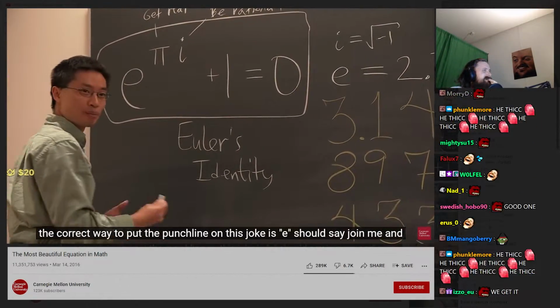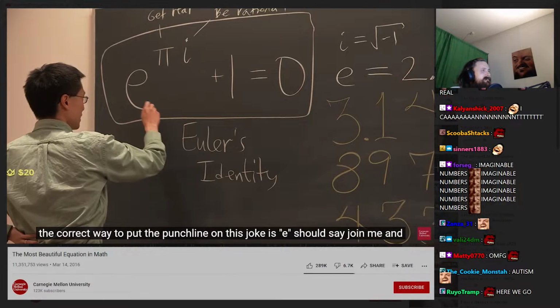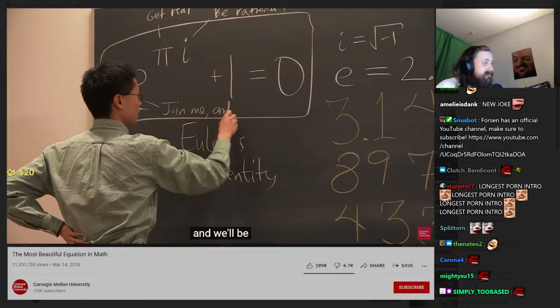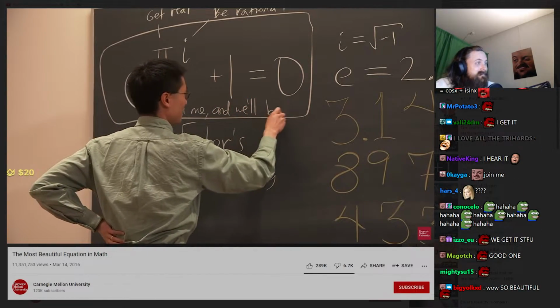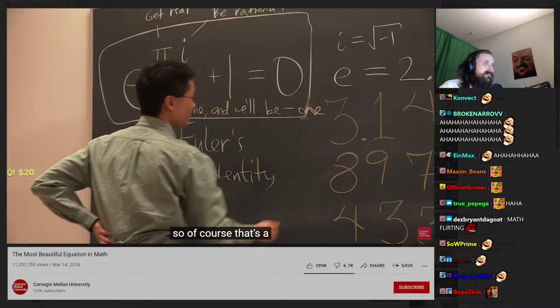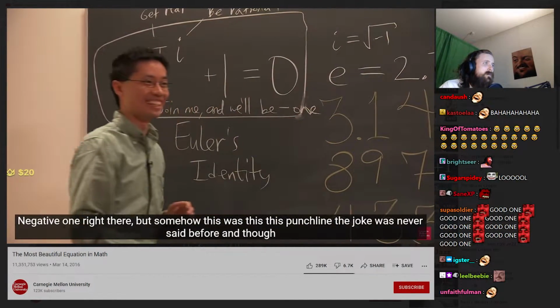The correct way to put the punchline on this joke is e should say, join me, and we'll be 1. So of course that's -1 right there.